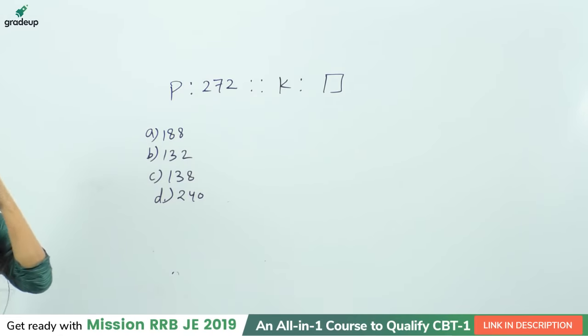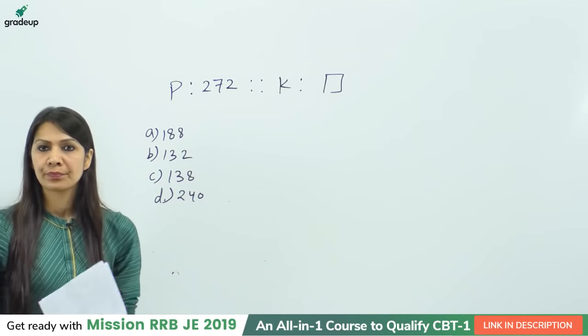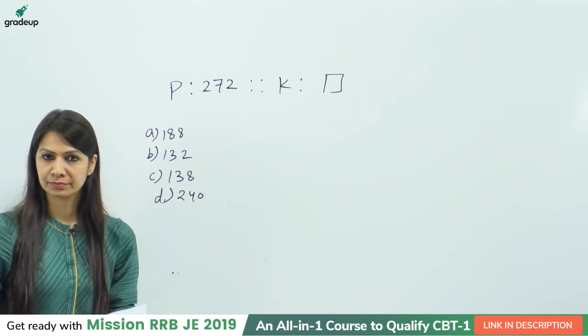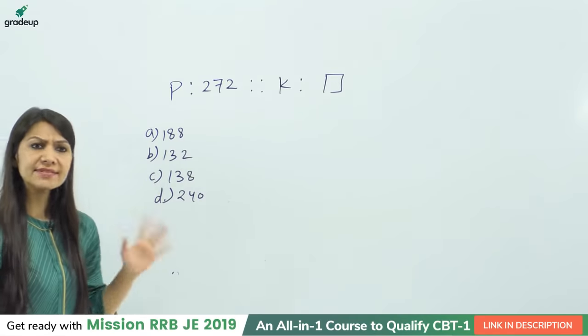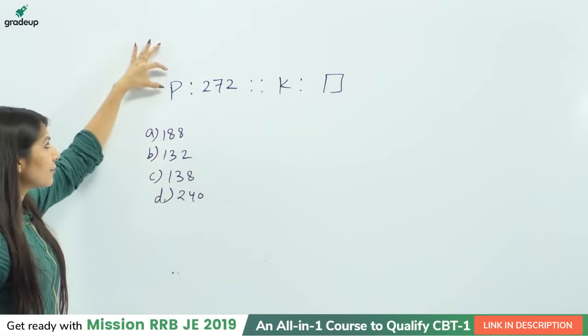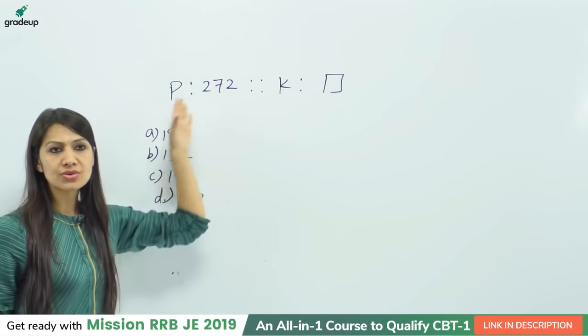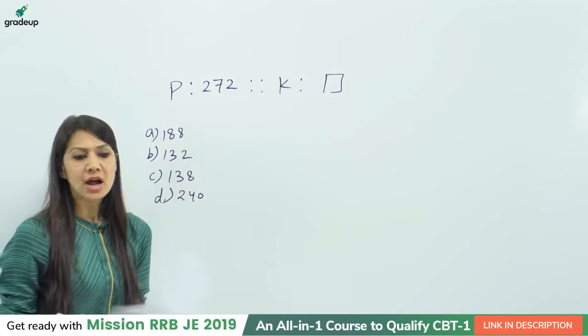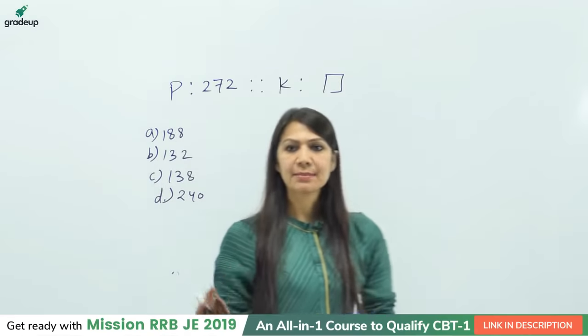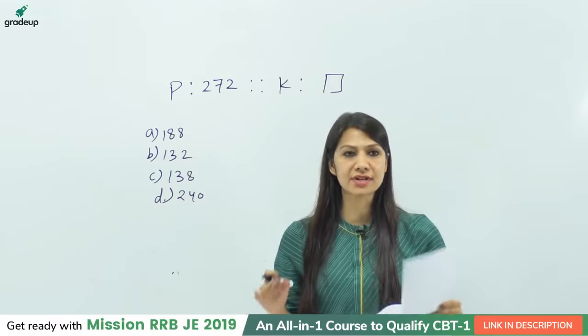So as we all know, students, if we are converting alphabet into numerical, we need to write the numerical place value. Now the place value of each alphabet can be the direct place value, or maybe it is the reverse place value.